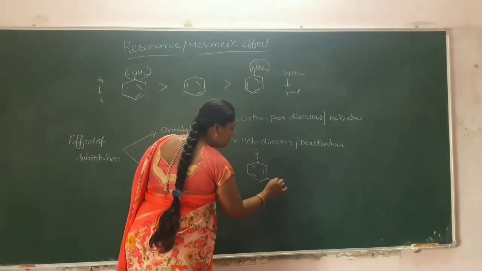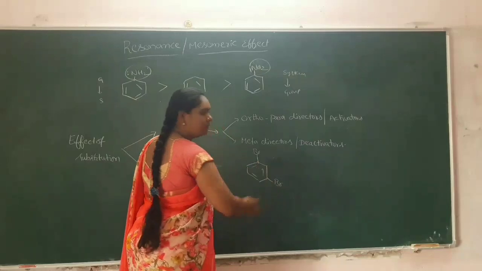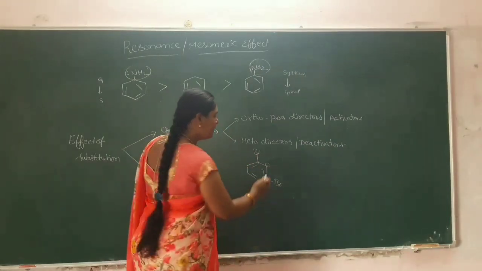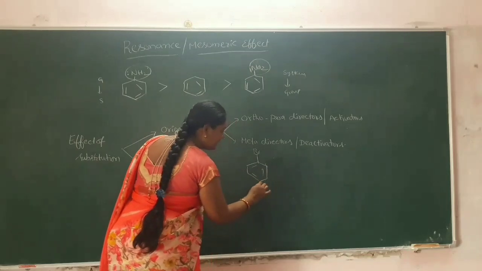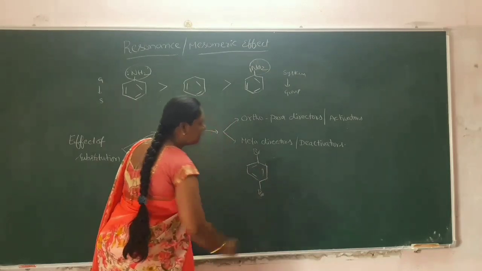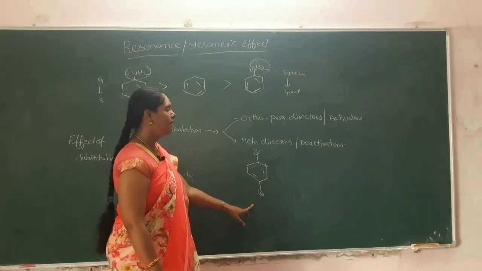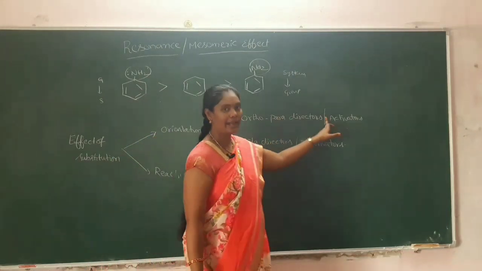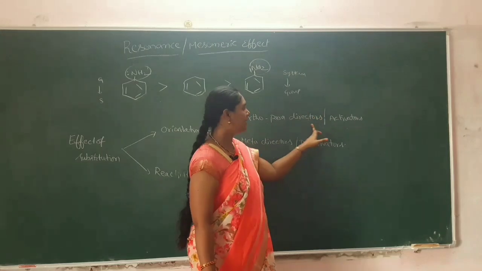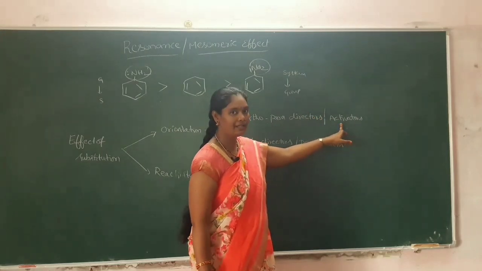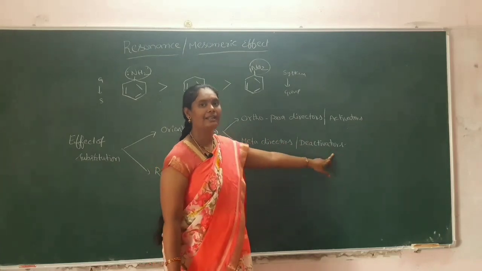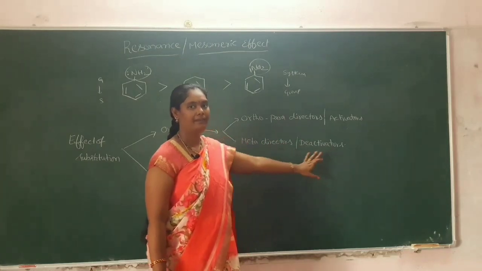When the bromine is present separated by one carbon atom, this is a meta position. When bromine is present opposite to the first bromine, this is a para position. Ortho para directors are also known as activators, and the second one is meta directors, also known as deactivators.